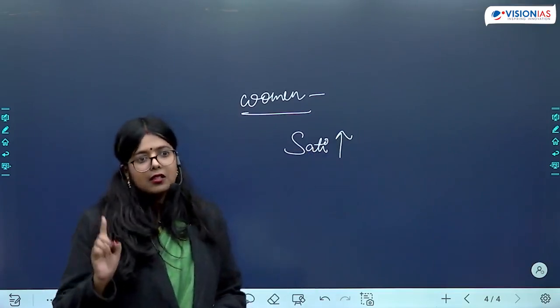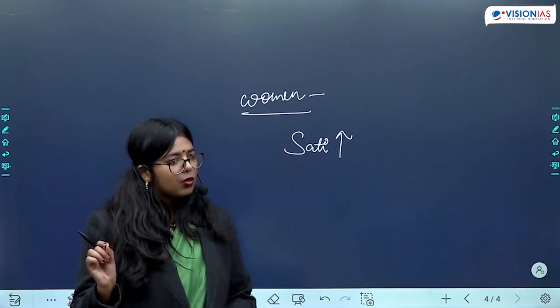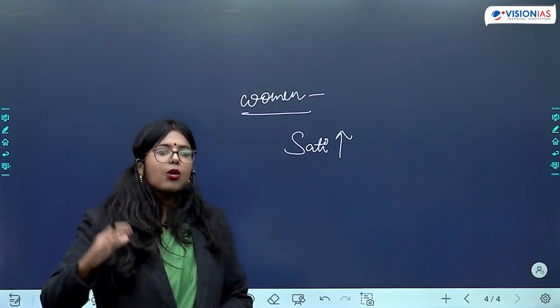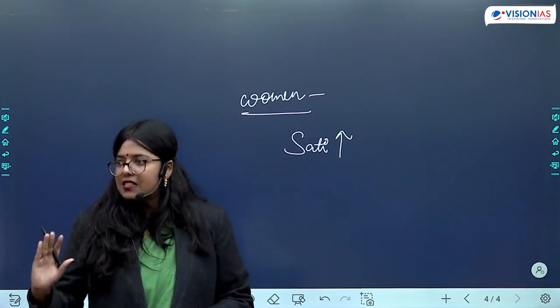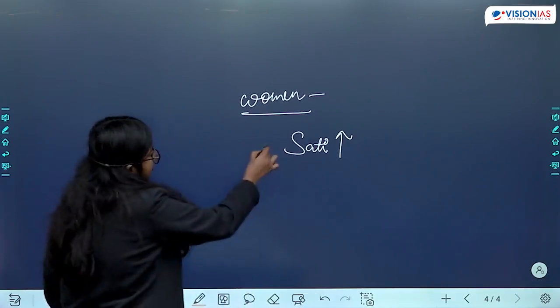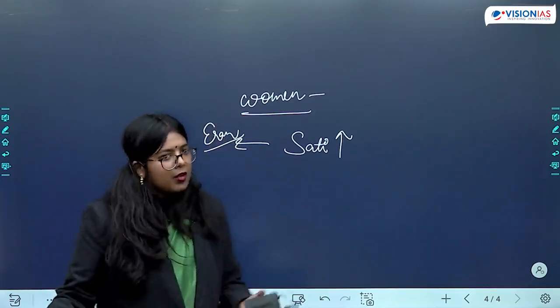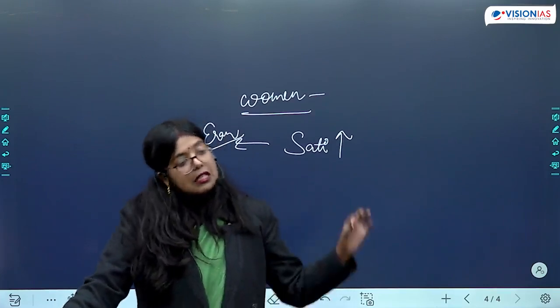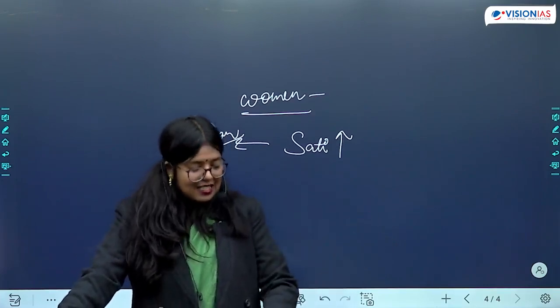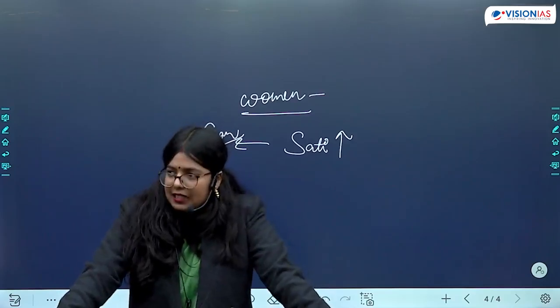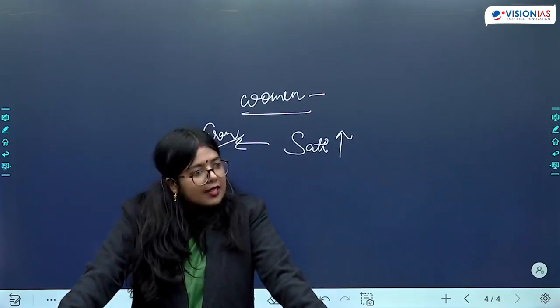I am using the term intensification, okay? That means cases of sati increased. And there is this inscriptional mention also in Aaron inscription from Gupta period. So when we are looking at cases of sati, it increased in number, one thing.